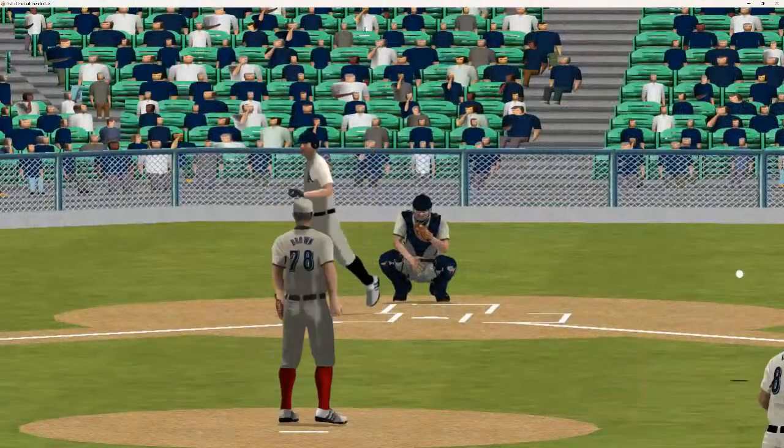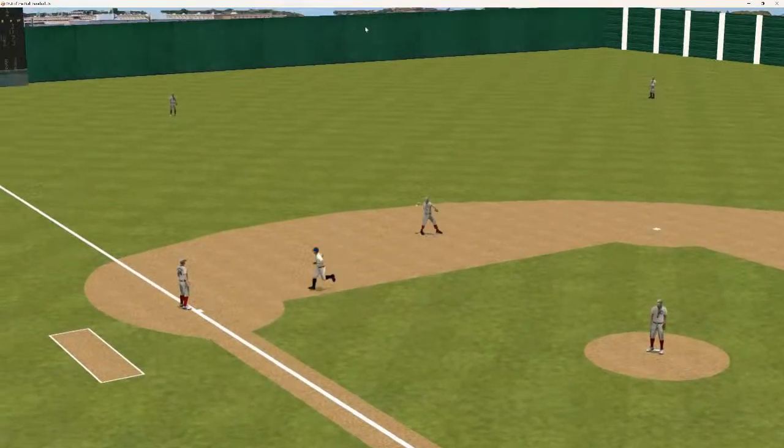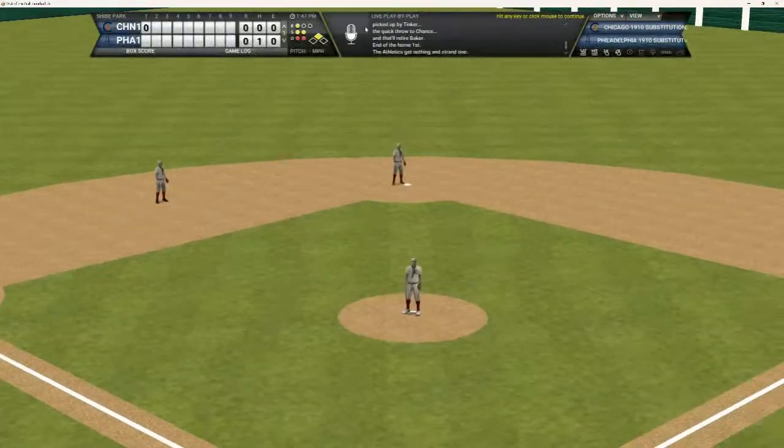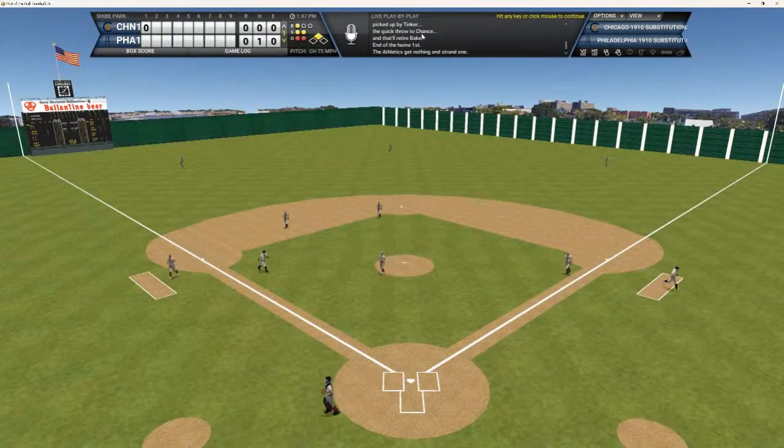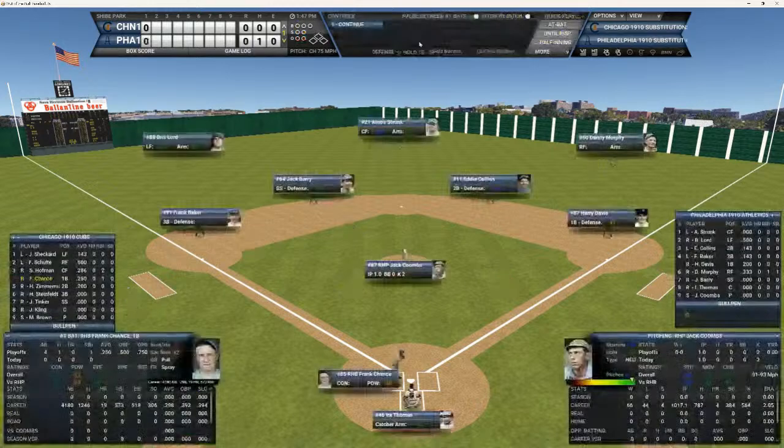Here's the 1-2 pitch to Baker. That ball is hit down the shortstop way. Tinker over to Chance for out number 3. And the A's strand 1. We go to the top of the second with no score here.